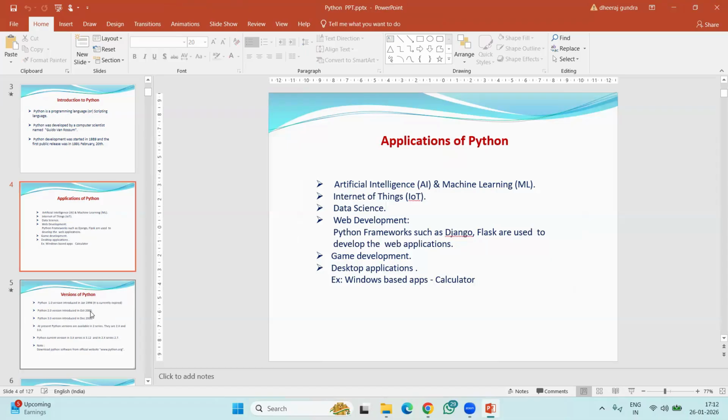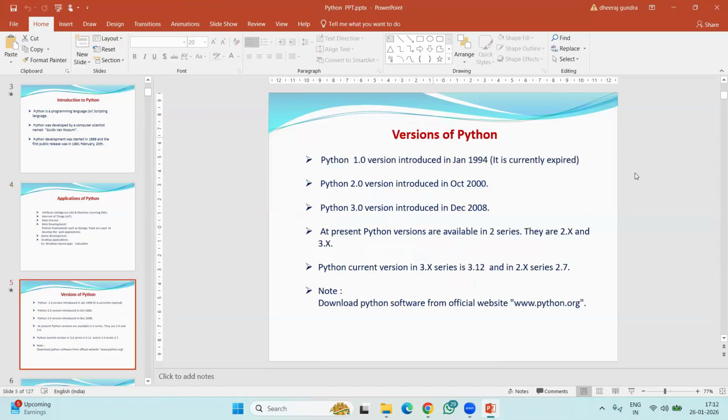Fine. After that, I explained to you the versions of Python. Total Python is classified into how many versions, I mean, how many series? Four series, right? Sorry, three series: 1.x, 2.x, and 3.x.